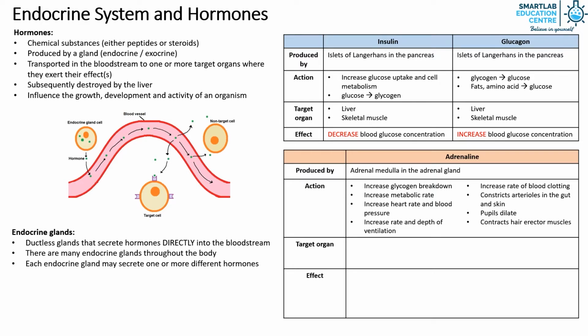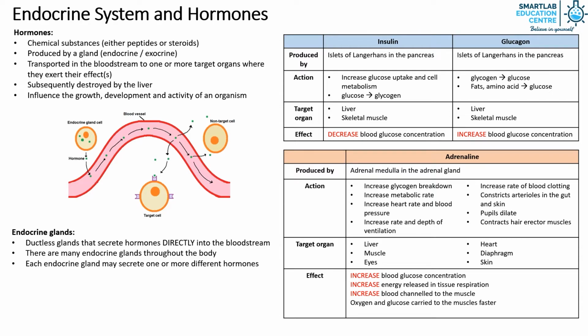The target organs of adrenaline are the liver, muscle, eyes, heart, diaphragm, and skin. Overall, the effect of adrenaline is to increase the blood glucose concentration, increase the energy released in tissue respiration, and increase blood flow to the muscle, which causes oxygen and glucose to be carried to the muscle faster. And adrenaline causes vision to be enhanced.